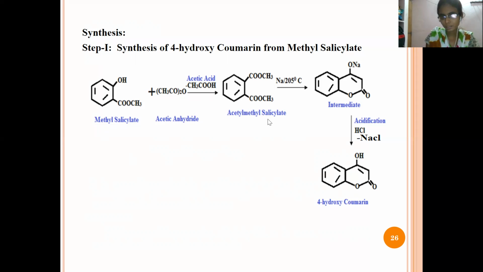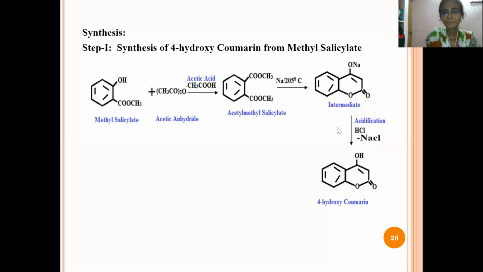In the first step, methyl salicylate is reacted with acetic anhydride, and acetic acid is eliminated to form acetyl methyl salicylate. In the presence of sodium, when we heat it to 205 degrees centigrade, cyclization will occur, and the sodium will be attached here to form the intermediate compound. In the presence of hydrochloric acid, the sodium from the intermediate compound and the chlorine atom from the hydrochloric acid are eliminated in the form of sodium chloride to form 4-hydroxycoumarin. So this is the first step.